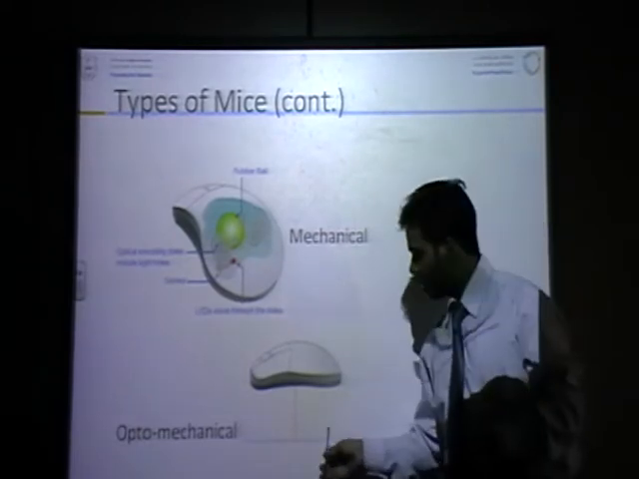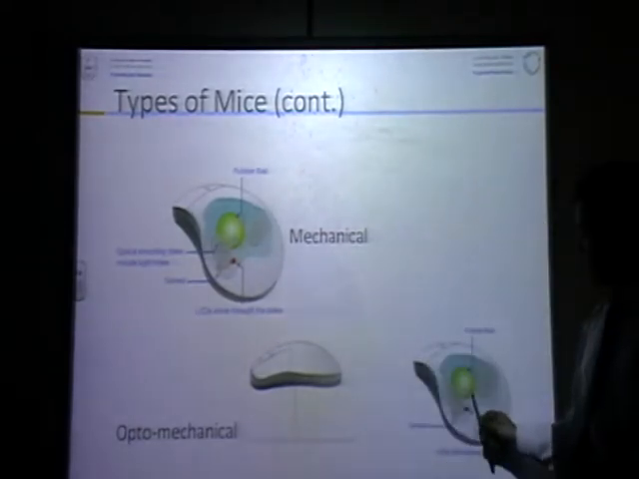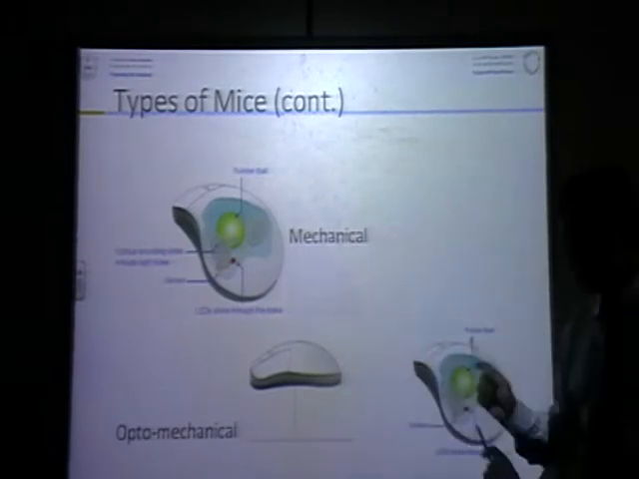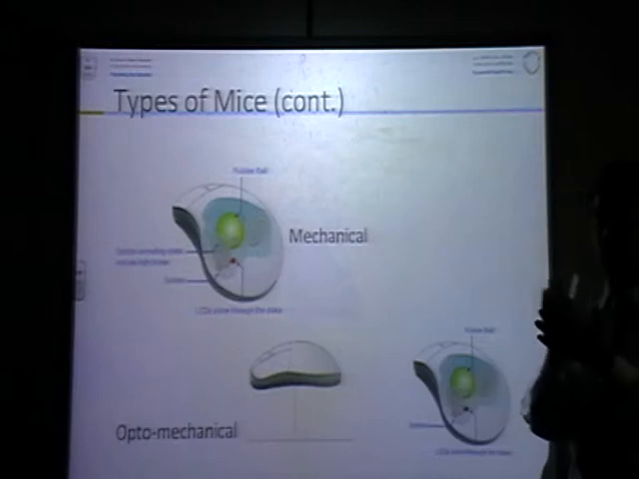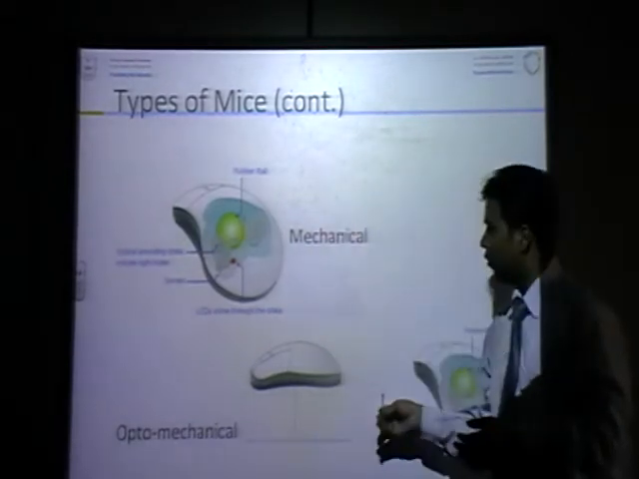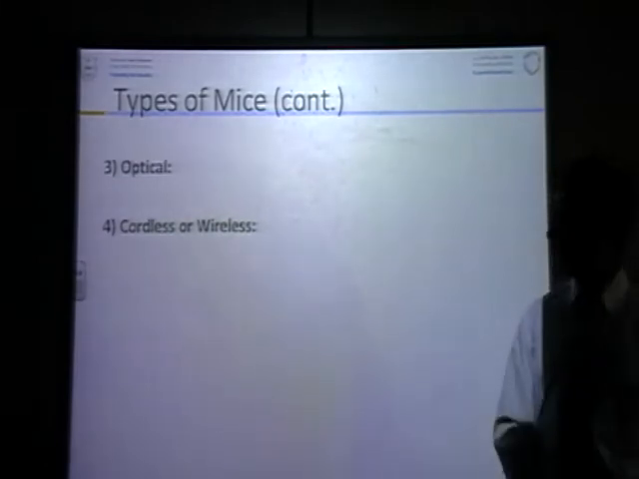After that came this mouse. In this one, when you move, then with the light it was detecting. With the ball was moving and light was changing. Due to the movement in the light, your cursor was moving. After that it came optical and cordless.